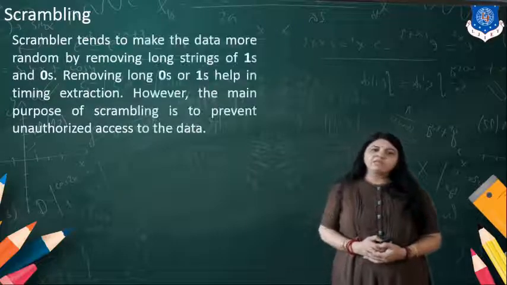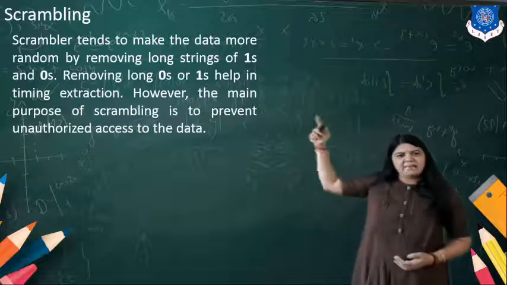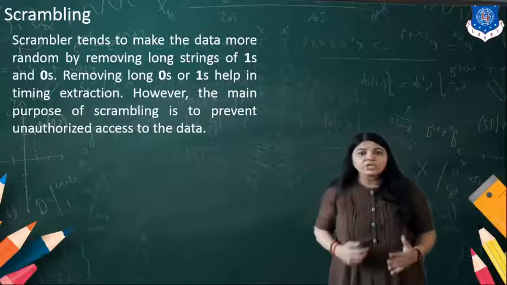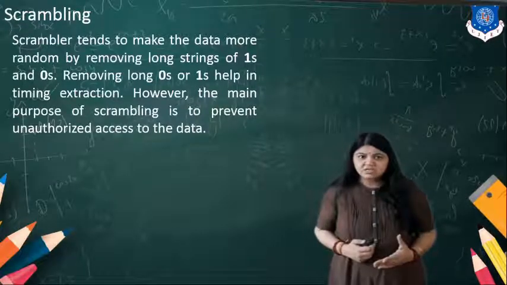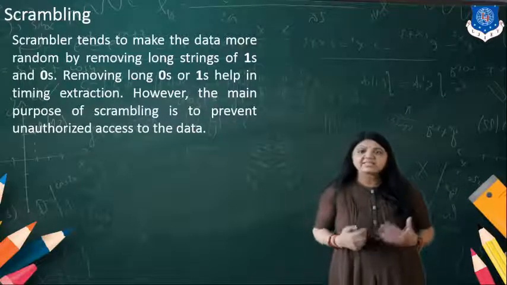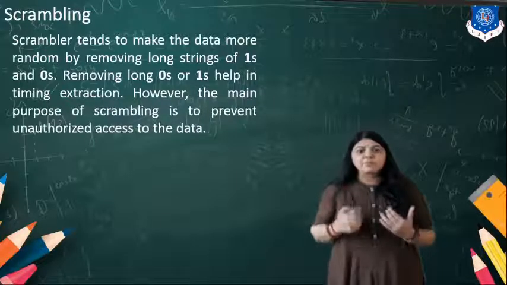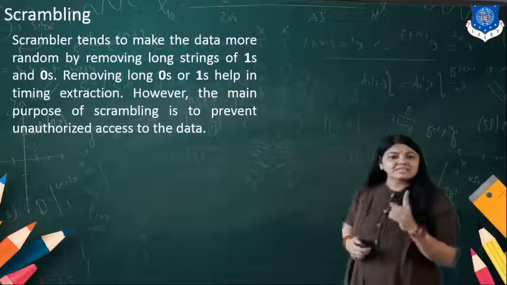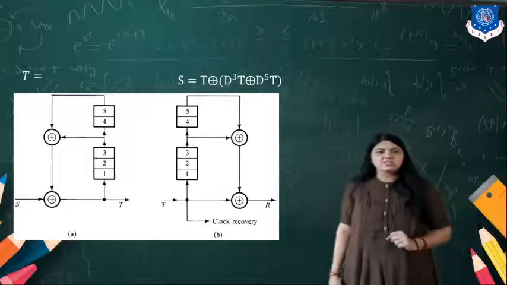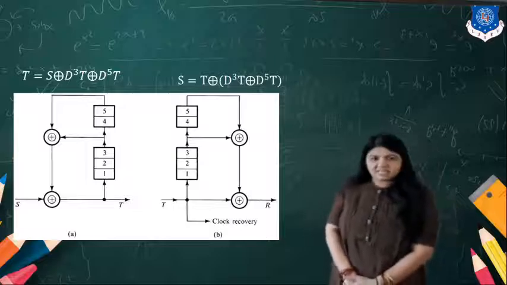Now we will learn by solving one example of scrambling. Scrambling aims to make the data more random by removing long strings of ones and zeros. It also removes long runs of zeros or ones, and that helps in timing extraction. The main purpose of scrambling is also to prevent unauthorized access to the data. Now here we have taken one example of designing a scrambler.